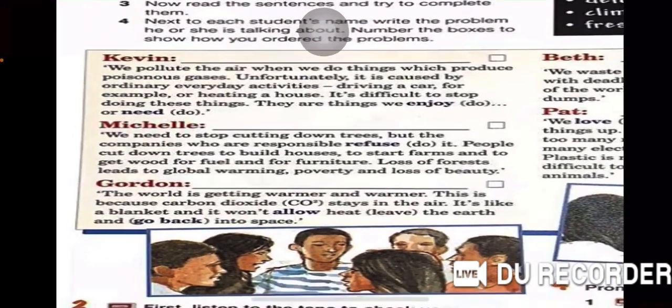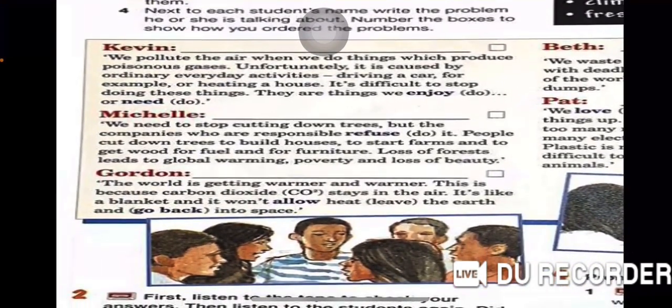Let's read. Kevin: We pollute the air when we do things which produce poisonous gases. Unfortunately, it is caused by ordinary everyday activities. Driving a car, for example, or heating a house. It's difficult to stop doing these things. They are things we enjoy, do or need.